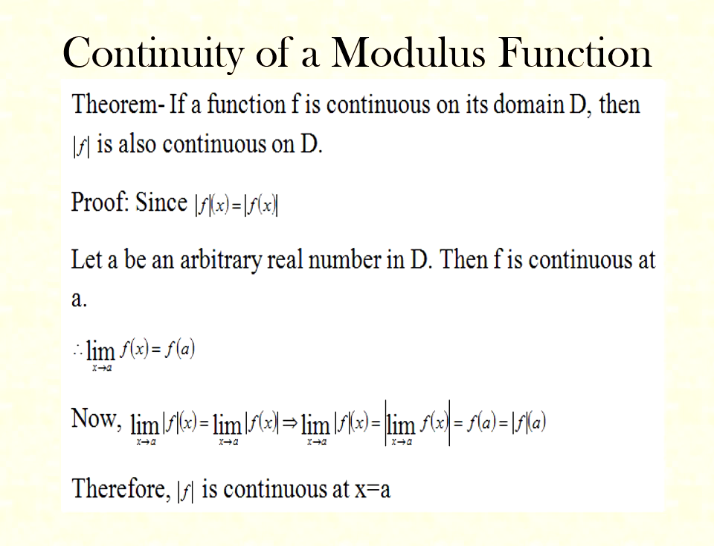Now, considering the limit, the limit as x tends to a of |f(x)| is equal to the modulus of the limit as x tends to a of f(x), which is equal to |f(a)|. Therefore, modulus of f is continuous at x = a.